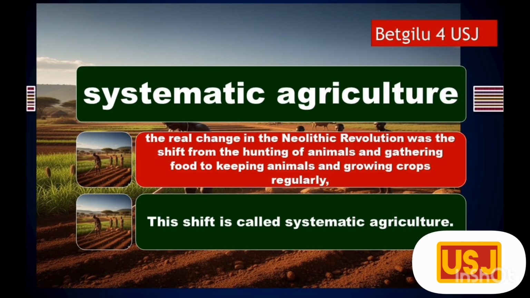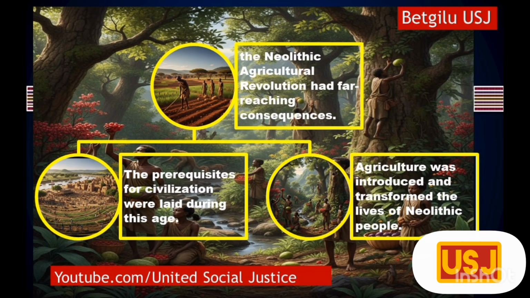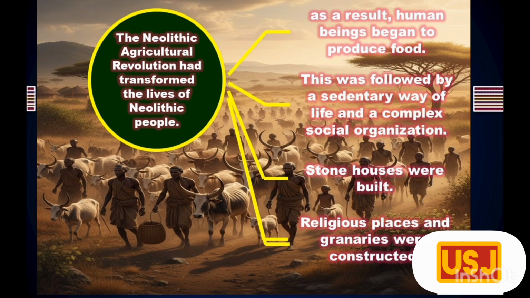The real change in the Neolithic Revolution was the shift from the hunting of animals and gathering food to keeping animals and growing crops regularly, which we call systematic agriculture. The Neolithic Agricultural Revolution had far-reaching consequences. The prerequisites for civilization were laid during this age. Agriculture was introduced and transformed the lives of Neolithic people. As a result, human beings began to produce food.